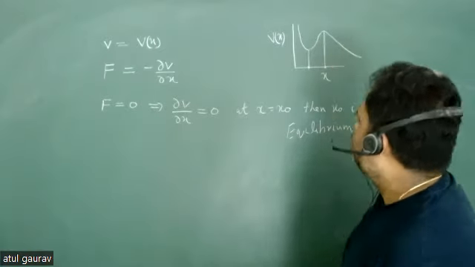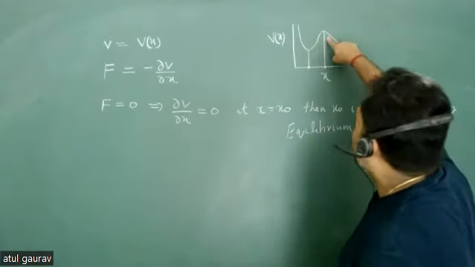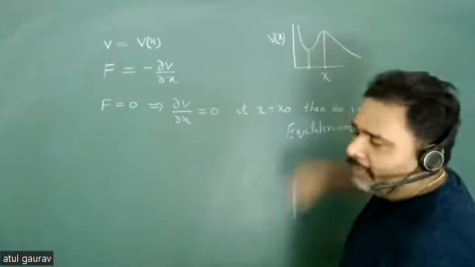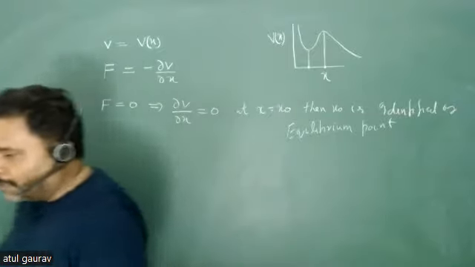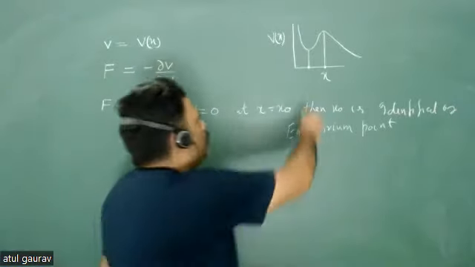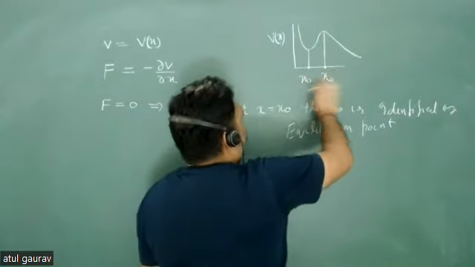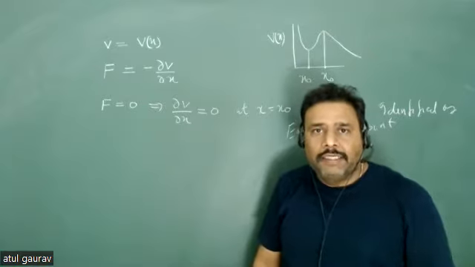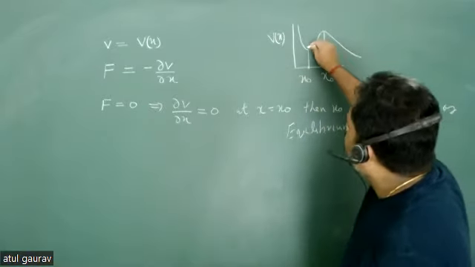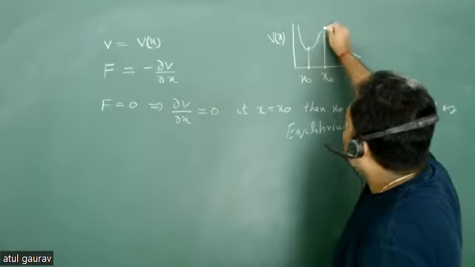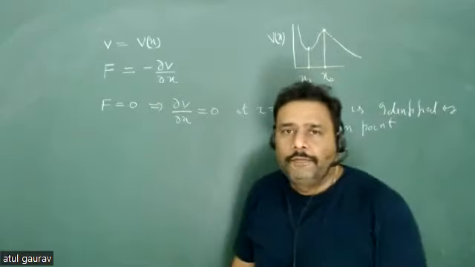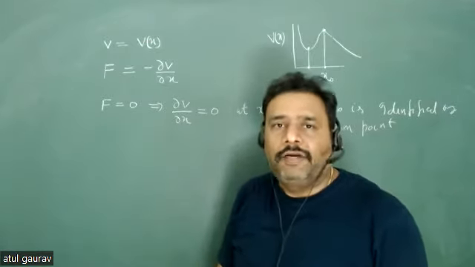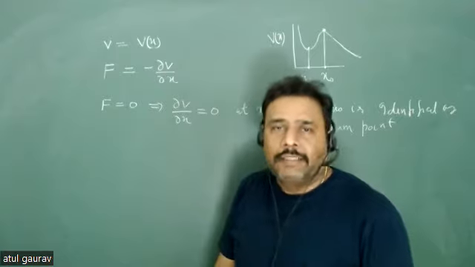Yes, this is 0 at this point also. So one point can be a minima and another point can be a maxima. It may be your x naught, and it may also be your x naught. You can have more than one equilibrium point. Then obviously, if we are talking about this particular point or that particular point, the basic nature of the particle and of the motion is entirely different.